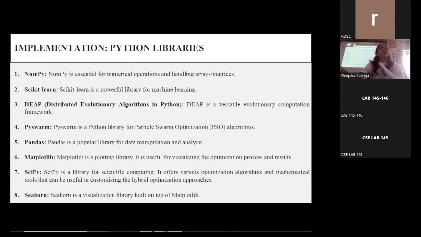Another library that is being used in the work is SciPy. It is a library for scientific computing. It offers various optimization algorithms and mathematical tools that can be useful in customizing hybrid optimization approaches. The last library, but not the least, is Seaborn. It is a visualization library built on top of matplotlib. It provides additional functionalities to create informative and attractive plots.